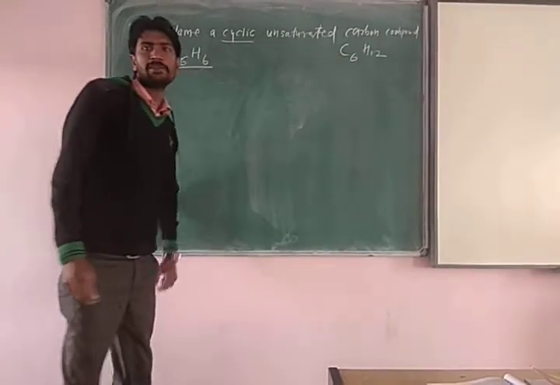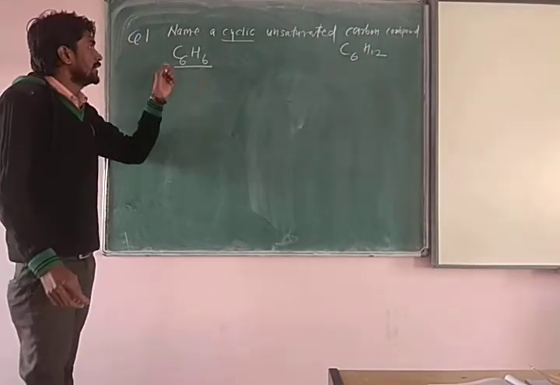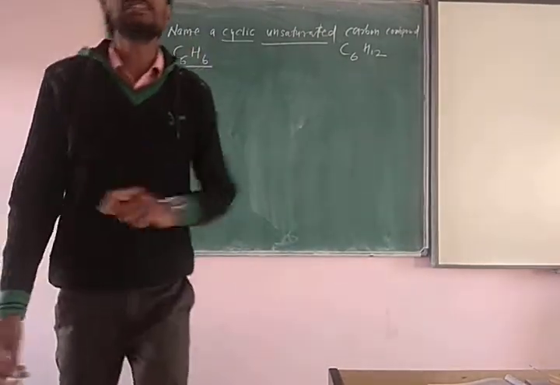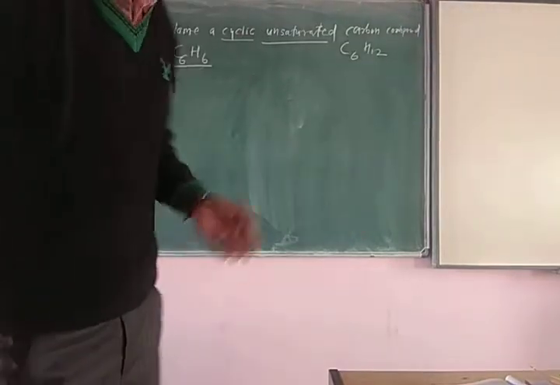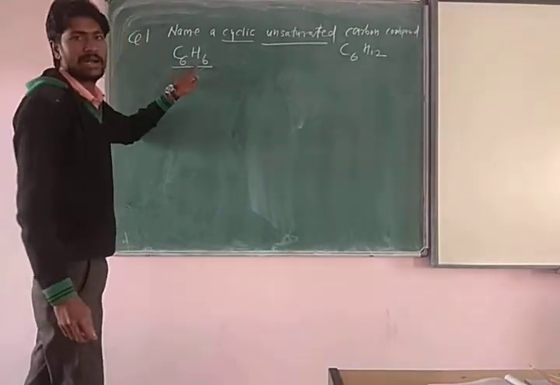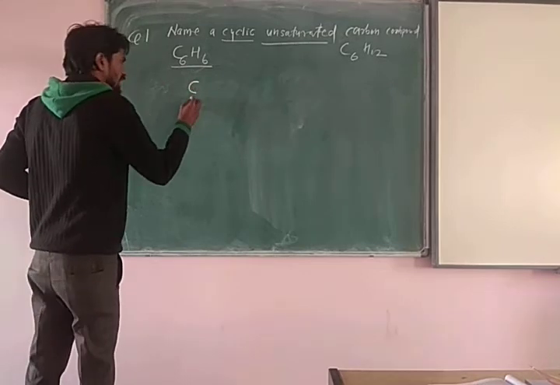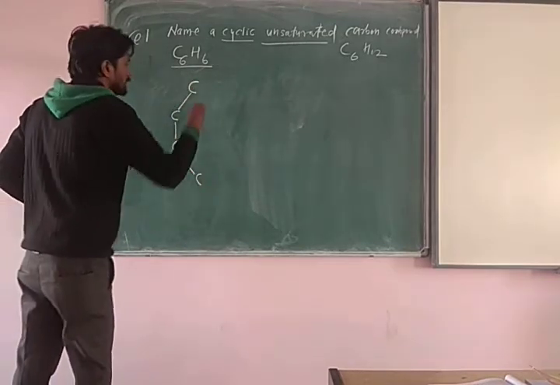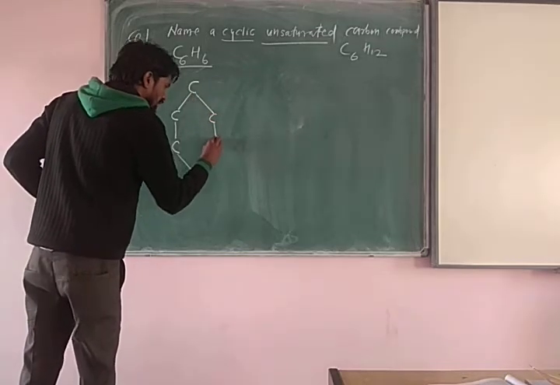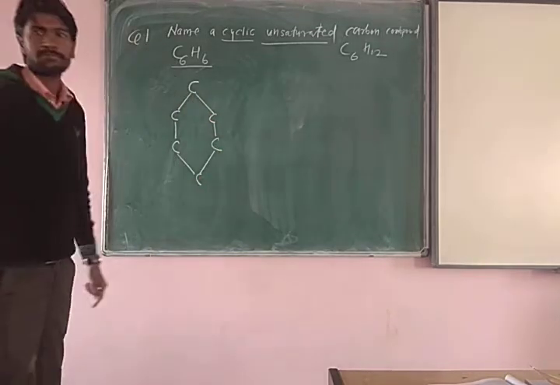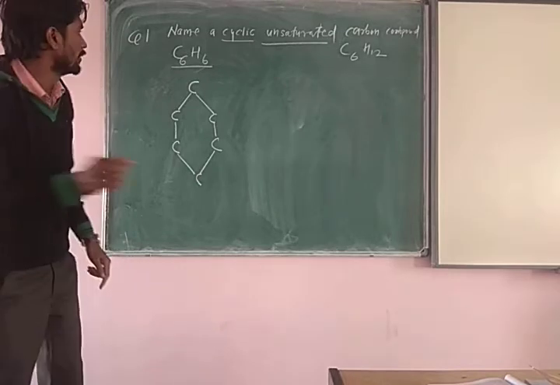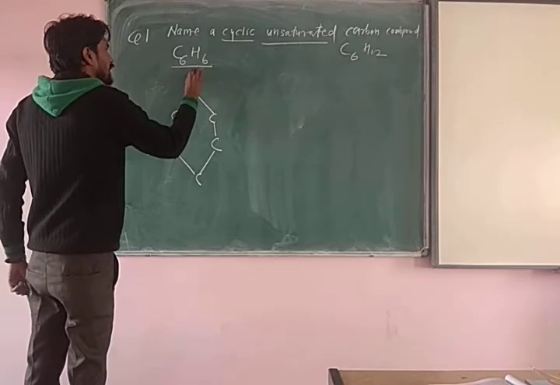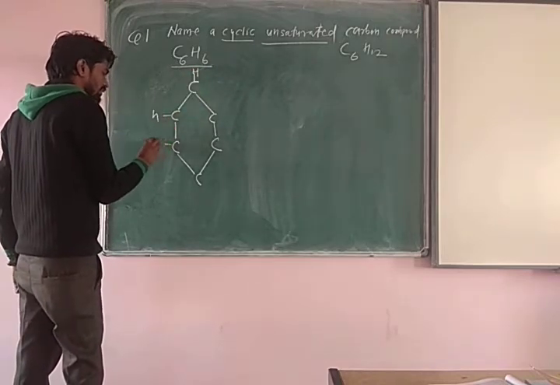Now देखो what is different between the two structures? If we are talking about the unsaturated, so unsaturated in the sense alternate single bond, double bond. So 6 carbons are there, 6 hydrogens are there. So you have to form the structure cyclic, one carbon, second carbon, third carbon, fifth carbon. Okay, in this way the carbon will be a ring structure. That is the cyclic structure. Now, how many hydrogens are there? 6 hydrogens are there. So each hydrogen will combine with carbon.